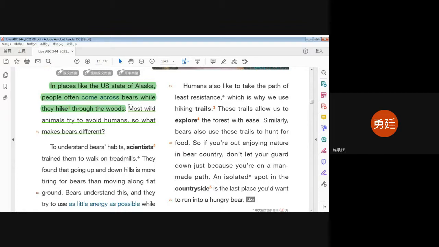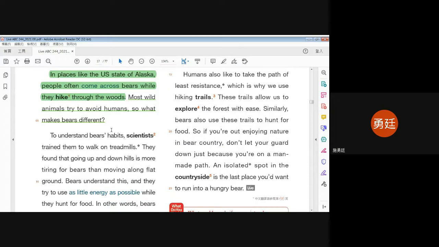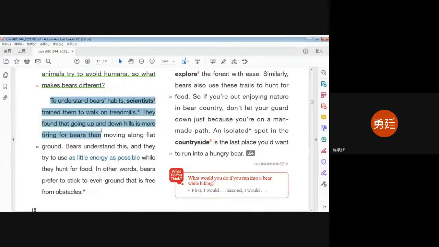You're quite smart. Yeah, basically the article we are going to talk about is why we will kind of encounter or bump into those bears so often. So in this case, we're talking about what makes bears different, all right? And you are also going to do the same thing for the second paragraph and the third paragraph. So you try to pick out the topic sentence, the most important sentences from each paragraph. And then there'll be something like this.